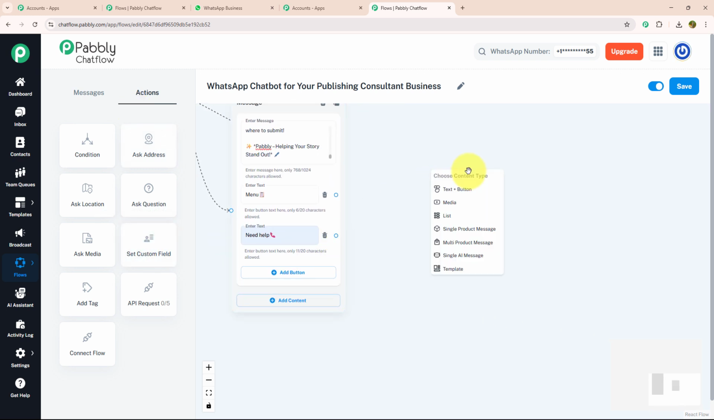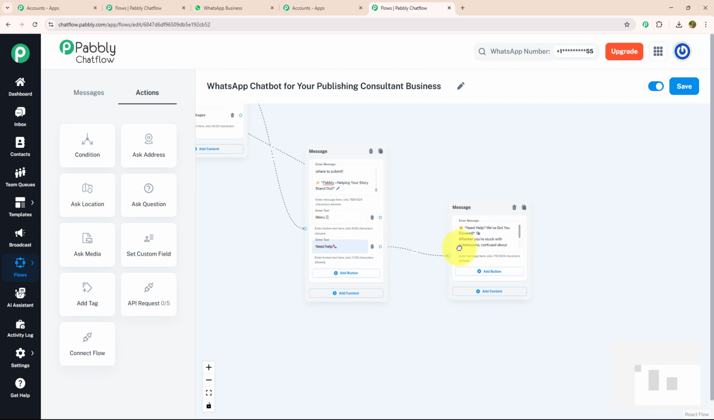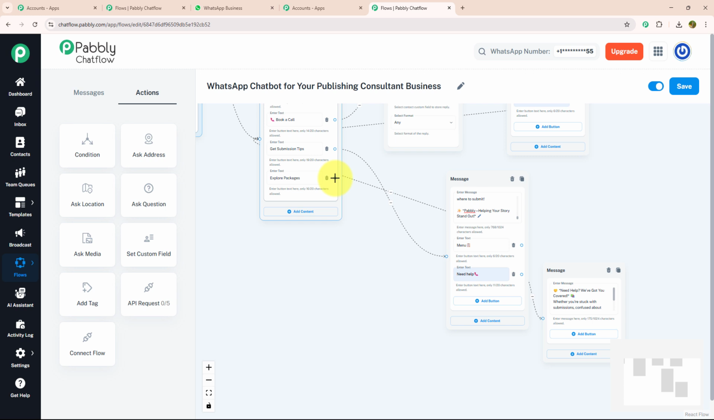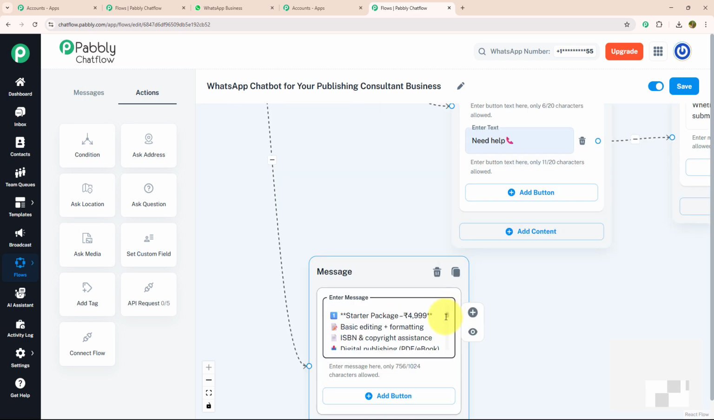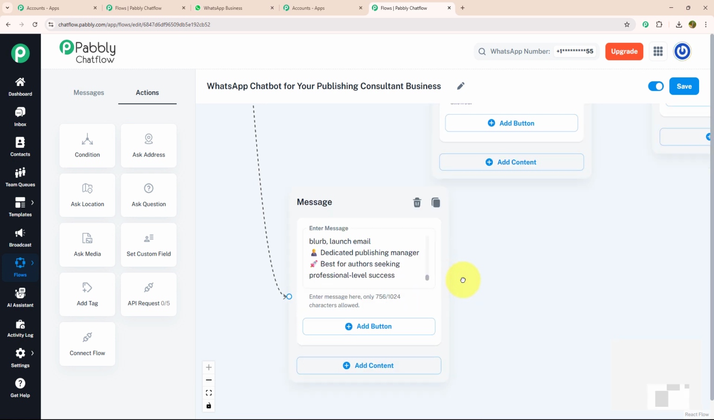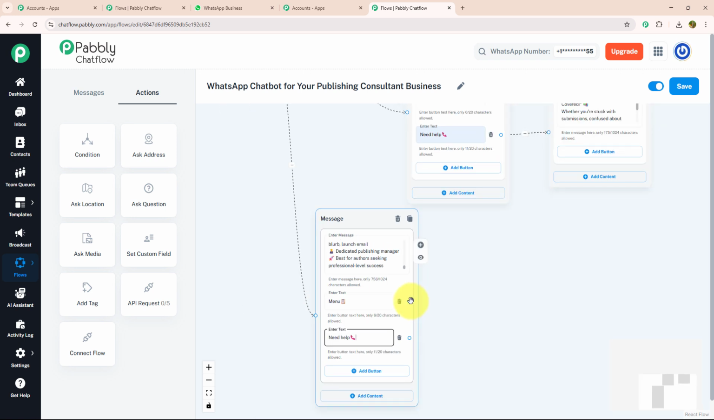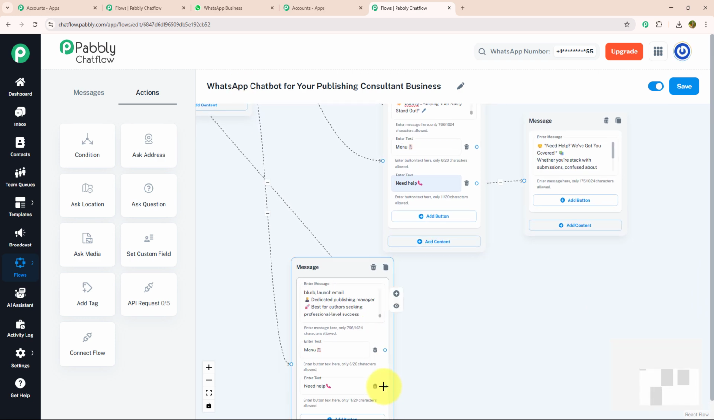For that, I'm going to drag and drop the text button and enter my message like this. Now, as we are done with our second action button, let's move to our third action button, which is explore packages. For that, I'm going to drag and drop the text button and enter my message like this, in which I have mentioned all the desired packages that we are offering with pricing and their details. With that also, I'm going to provide 2 action buttons which say menu and need help. I'm going to connect this menu button with our initial message, and I'm going to connect our need help button with the message that we have recently put for need help.